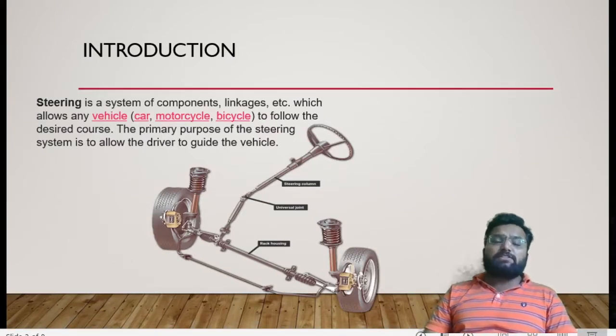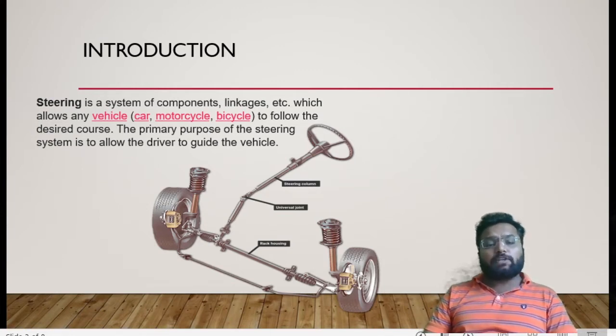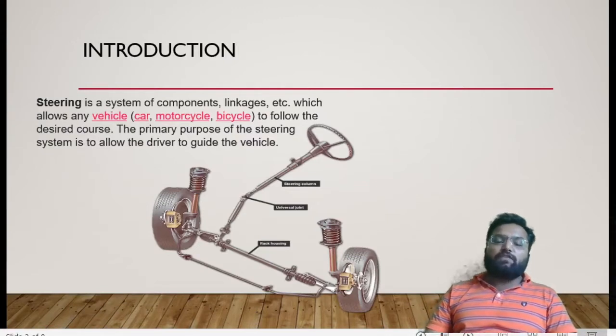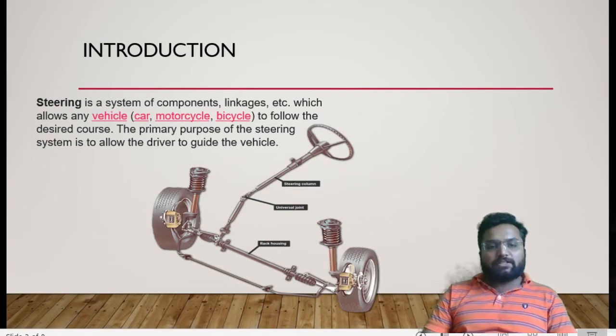Steering system is nothing but a combination of three systems: suspension system, steering system itself, and ultimately the chassis. So when we are designing or deciding a steering system, we have to consider all three of these components: suspension, chassis, and ultimately the design of steering.